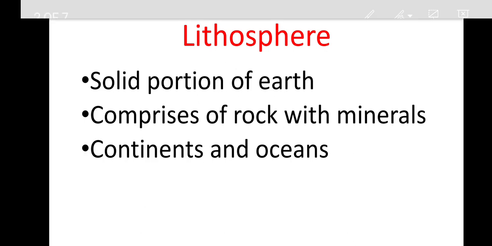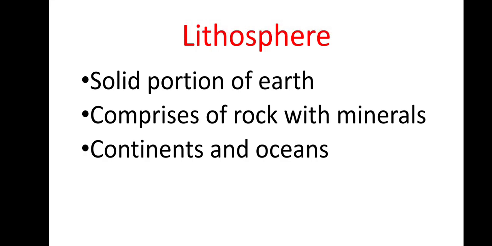So the lithosphere is made up of rocks and different types of soils. Again there is a variety of soils and a variety of rocks on the earth. The same type of rocks or soil is not found everywhere, but the lithosphere is made up of these things.